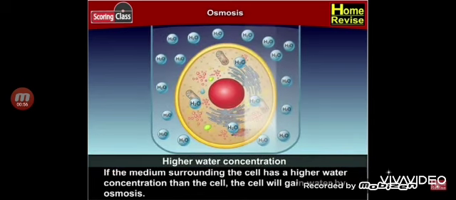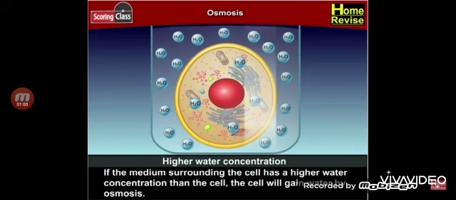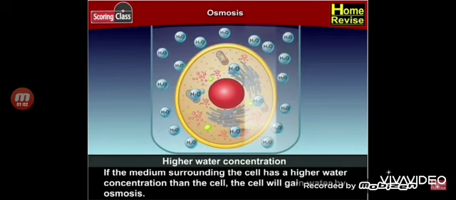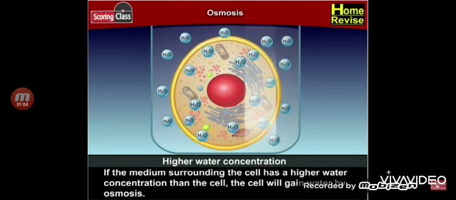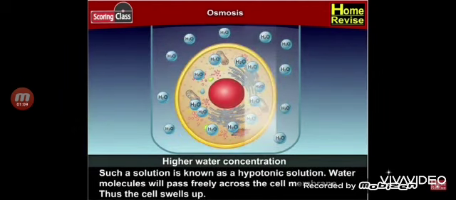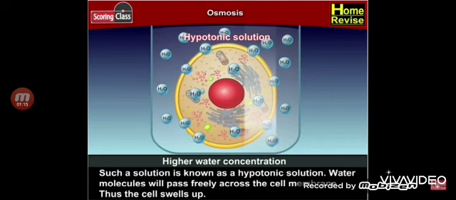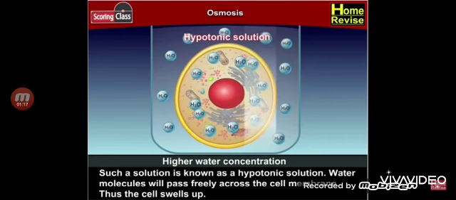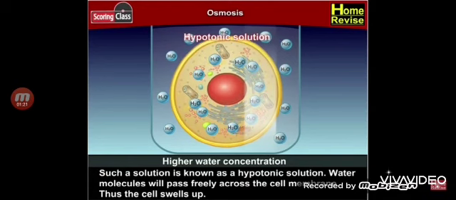First, if the medium surrounding the cell has a higher water concentration than the cell, the cell will gain water by osmosis. Such a solution is known as a hypotonic solution. Water molecules will pass freely across the cell membrane. Thus, the cell swells up.